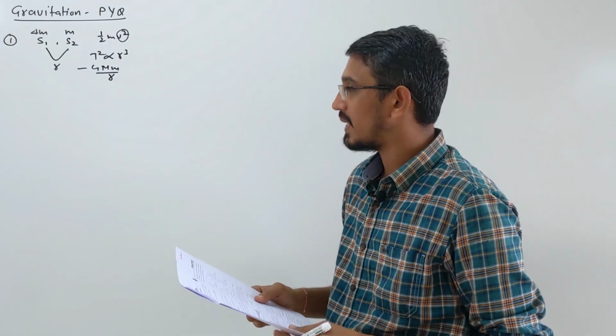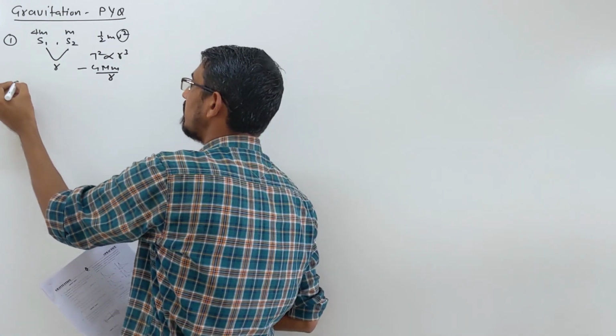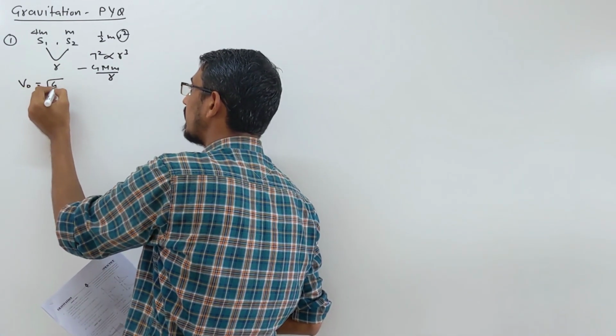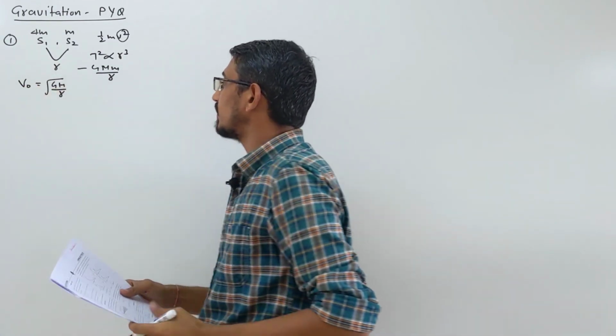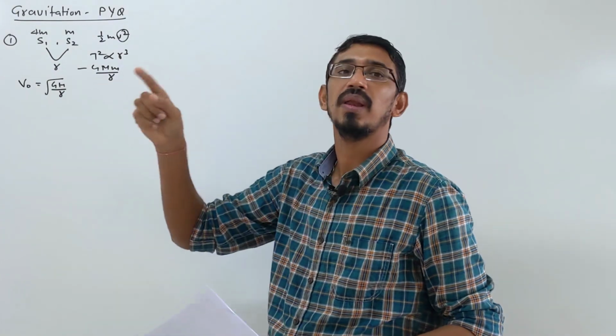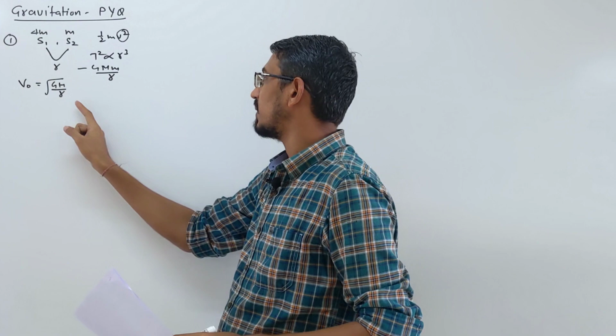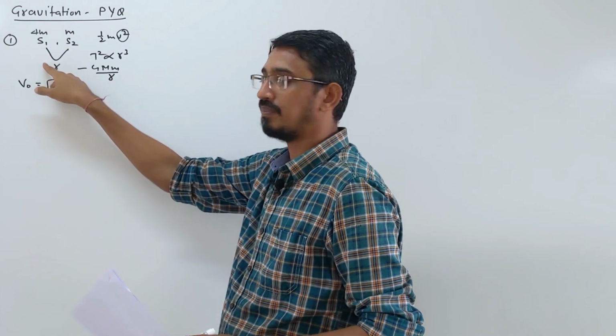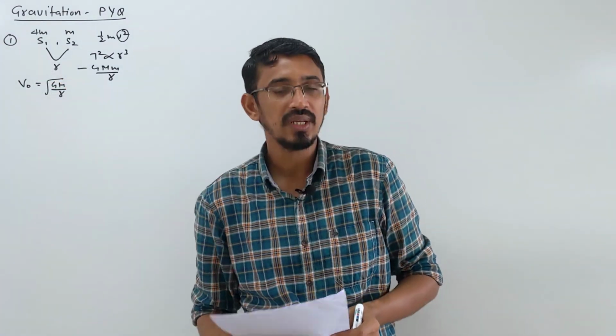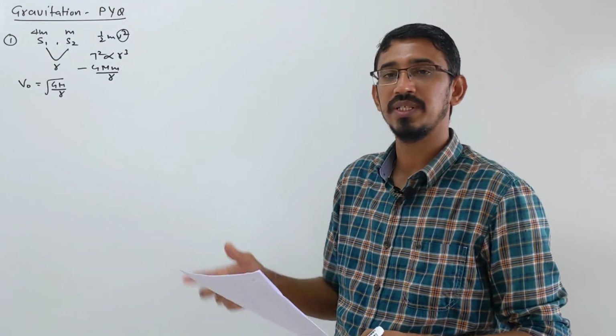S1 and S2 are moving at the same speed. Yes, velocity will be same, because you know orbital velocity is root GM by r. Here G is constant, M is the mass of the planet around which they are moving, not the mass of the satellite. So it does not depend on the mass of the satellite, and r is given the same. So the orbital velocity will be same. So the fourth statement is the correct answer here.